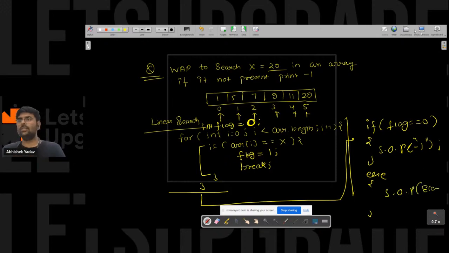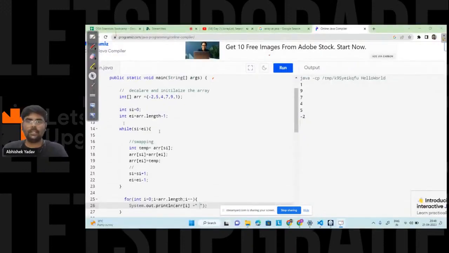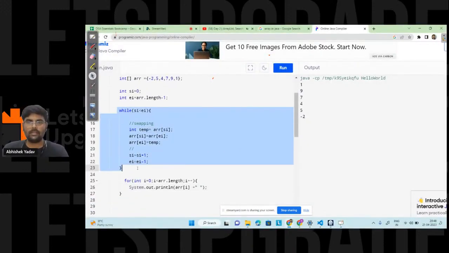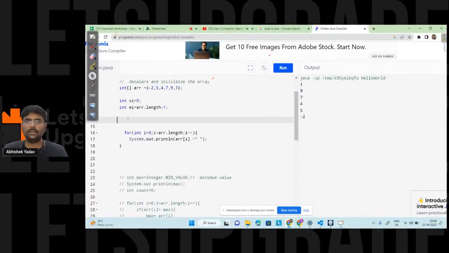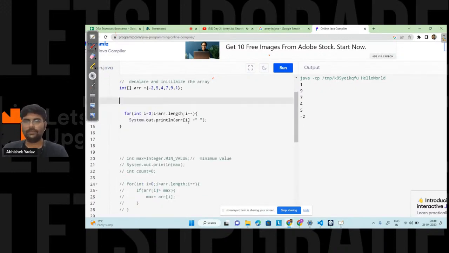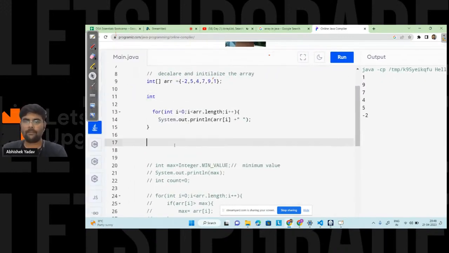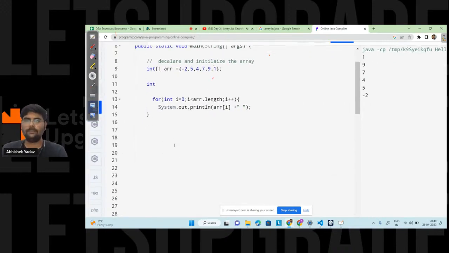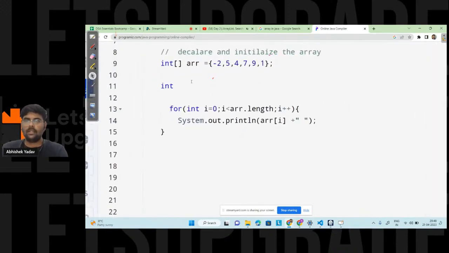So let's try to write the code, then you will get a clear understanding. Let's remove this part. I have a flag that will check whether the element is present or not.